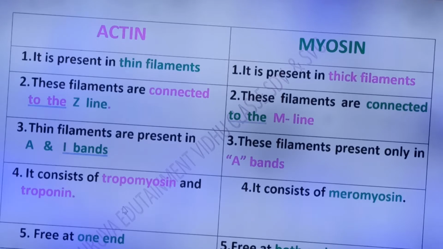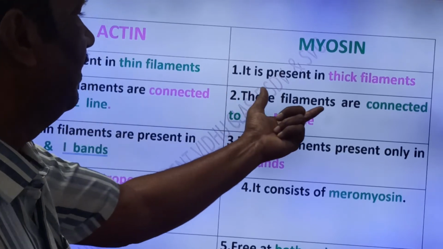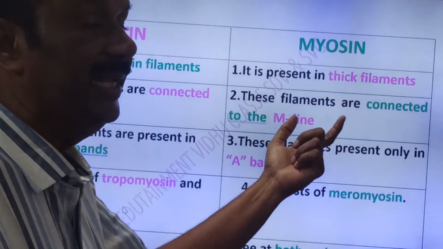Once again, friends, actin filaments are connected to the Z line. The Z line is also called Crosses membrane or Dobbe's line. Actin filaments are connected to the Z line, whereas myosin filaments are connected to the M line.